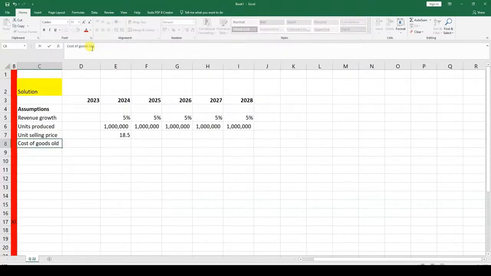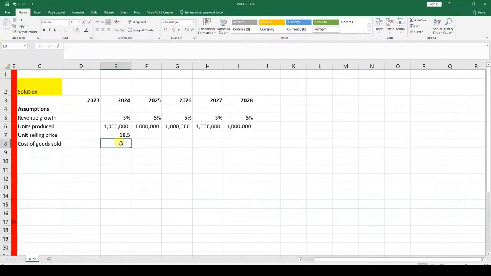Why? Consistency. So for cost of goods sold, we've been told that for 2024 it is 42%. So we put percent here, 42%. But we haven't been told whether it's going to remain constant. That's what we need to try and identify.